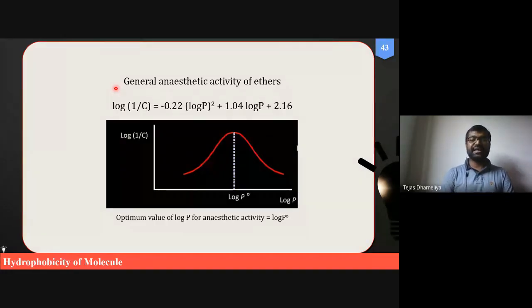One of the parameters is lipophilicity. If you refer to Rang and Dale's pharmacology, you will find the role of permeability discussed initially by Meyer and Overton. That is called the Meyer-Overton theory for general anesthesia. There are varieties of general anesthetics, including nitrous oxide, as well as some intravenous general anesthetics.